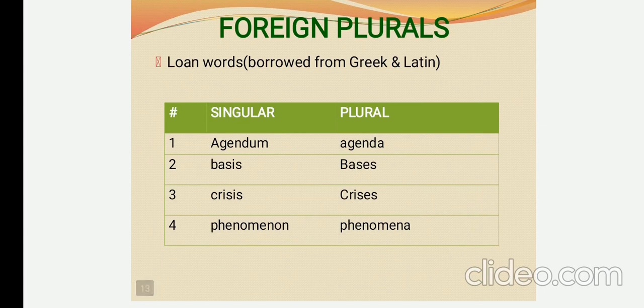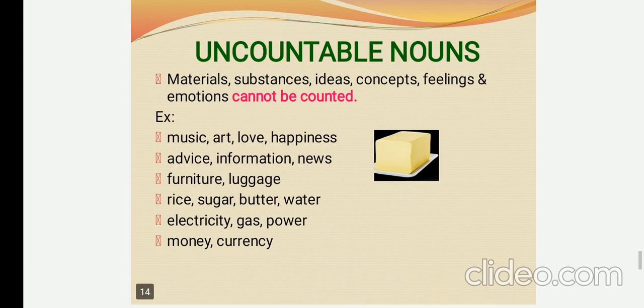Here are a few nouns which we call loan words, that means foreign plurals. That means we borrowed those words from Greek and Latin. Agendum, agenda; basis, basis; crisis, crisis; phenomenon, phenomena. So these are the words which we borrowed from Greek and Latin. It is somewhat different when compared to the other forms of singular and plurals. Criteria, like that.